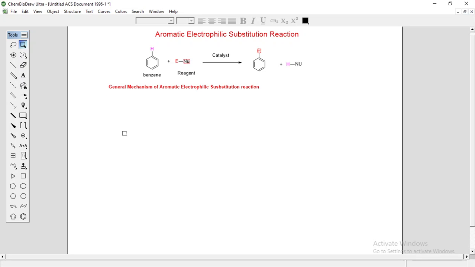So in this reaction, what happens? The reagent first breaks up into two parts, and it generates the active electrophile. An electrophile is nothing but an electron deficient species.